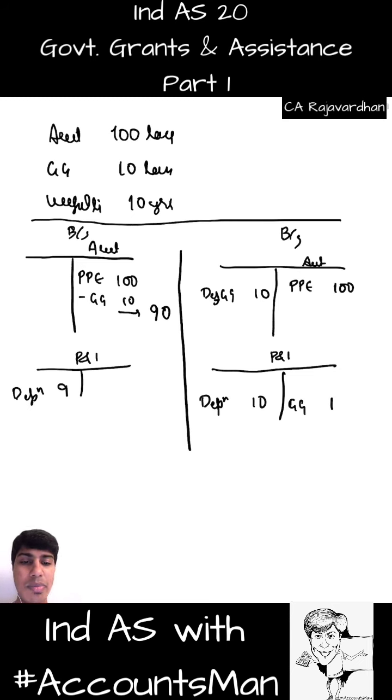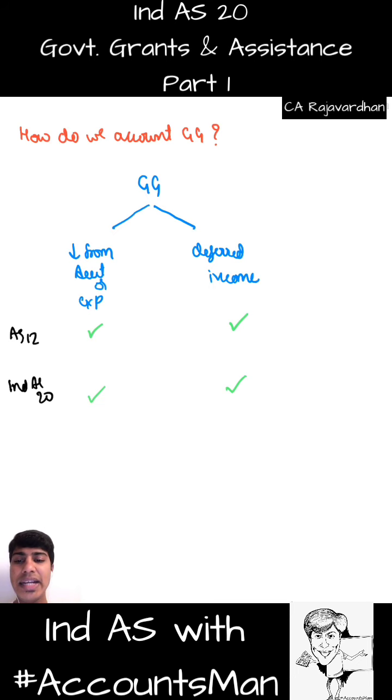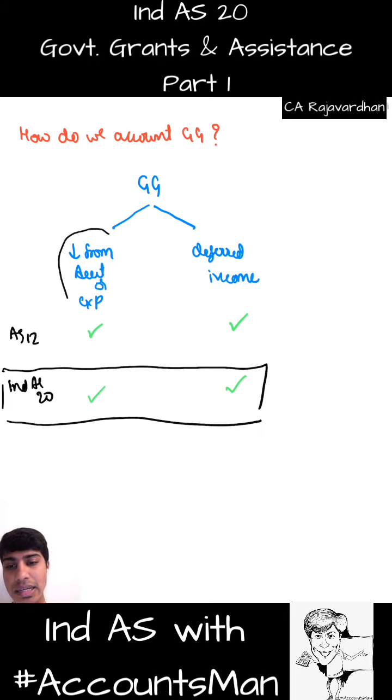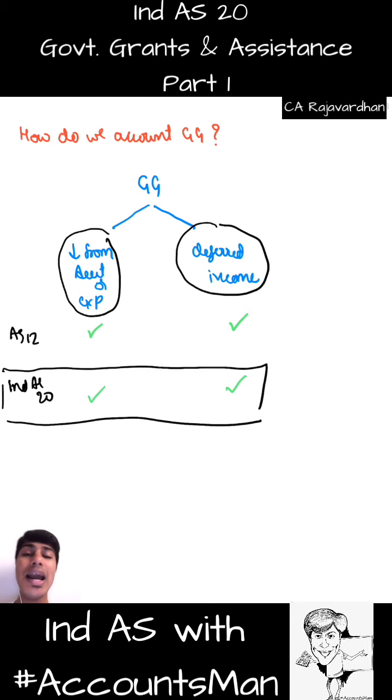So what will happen next year? This will become 9 and this will become 9. So that goes on reducing. At the end the impact is the same. See here, 9 is the net impact of the asset. Here 10 expense, 1 income. So net impact will come down to be the same. However, it was different earlier. Right now under Ind AS 20, reduction from the asset or expense as well as deferred income, both are allowed.